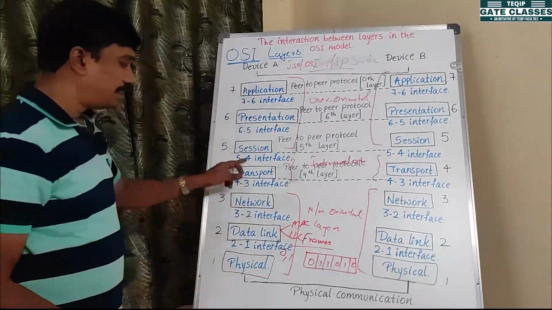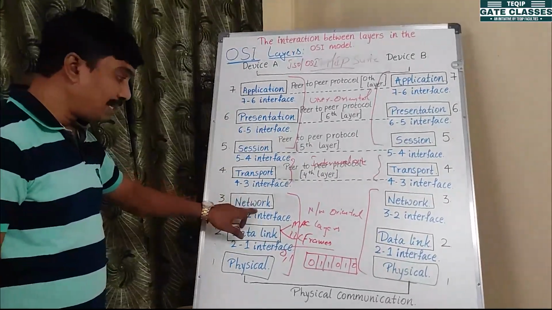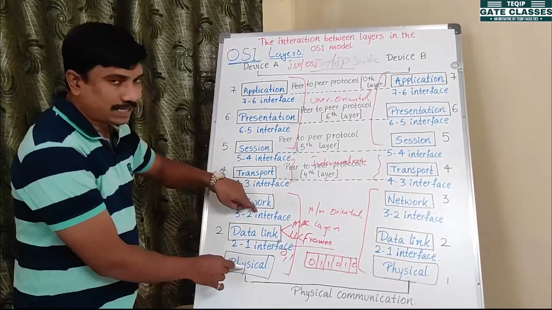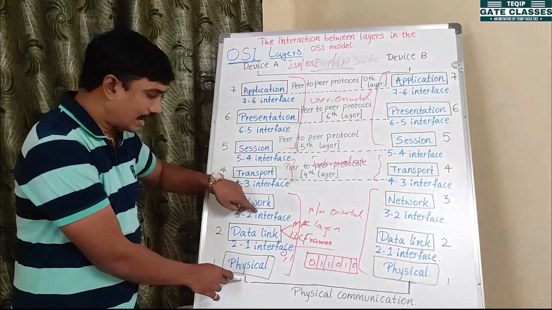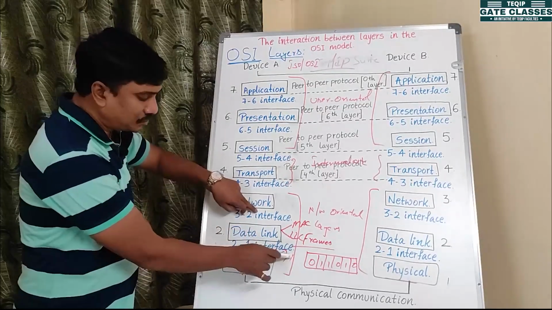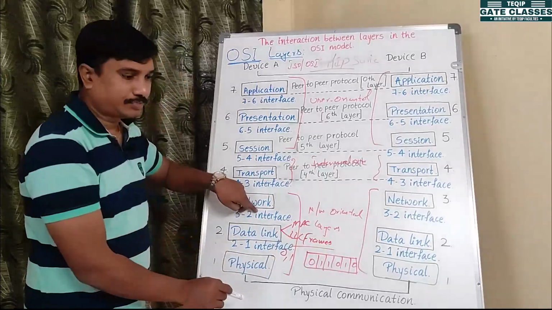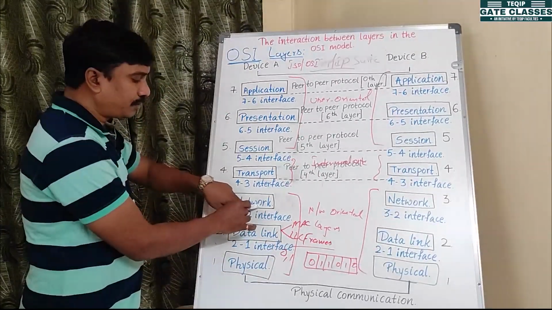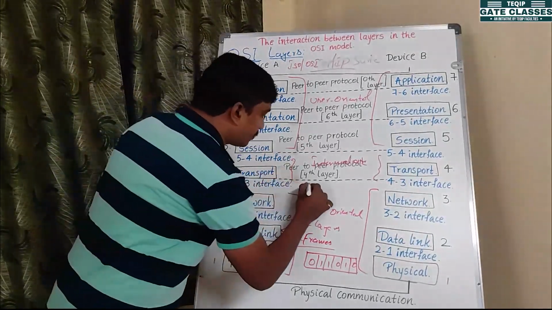Next is the network layer. The network layer accepts the frames as input. Don't confuse it: initially, the physical layer takes electromagnetic or analog signals as input and converts them into zeros and ones. The data link layer accepts zeros and ones as input and converts them into frames. The network layer accepts the frames as input and produces packets.